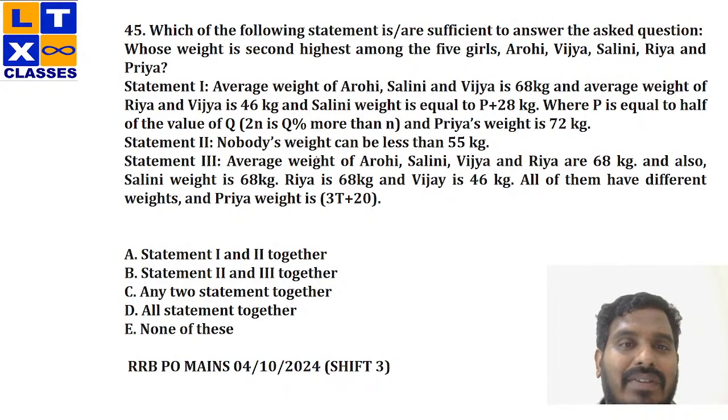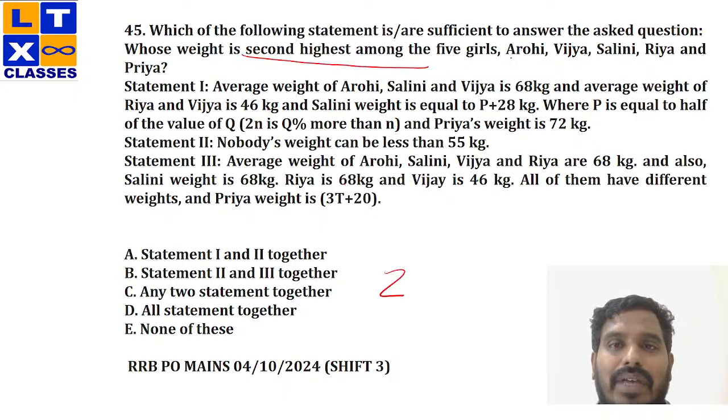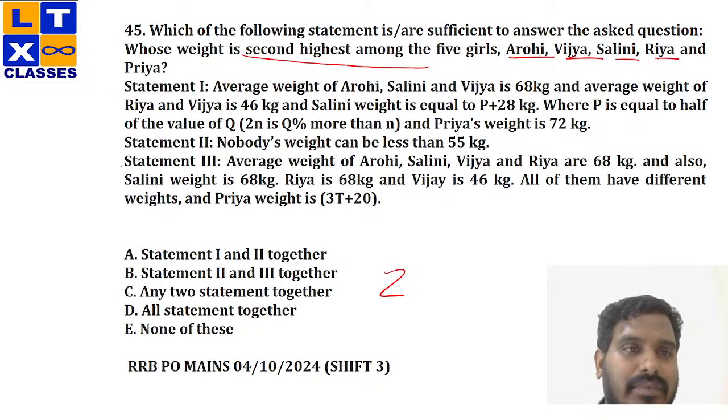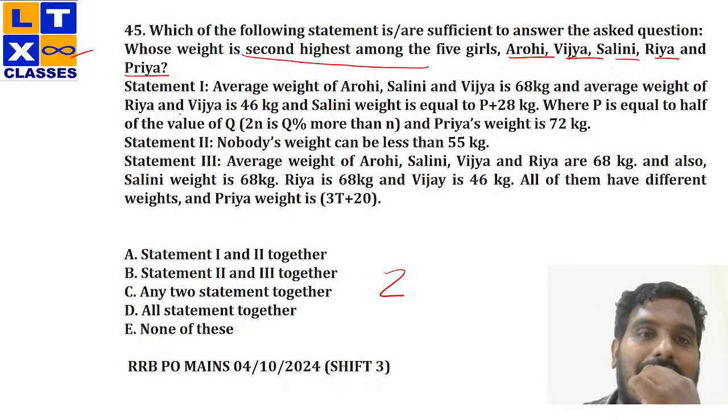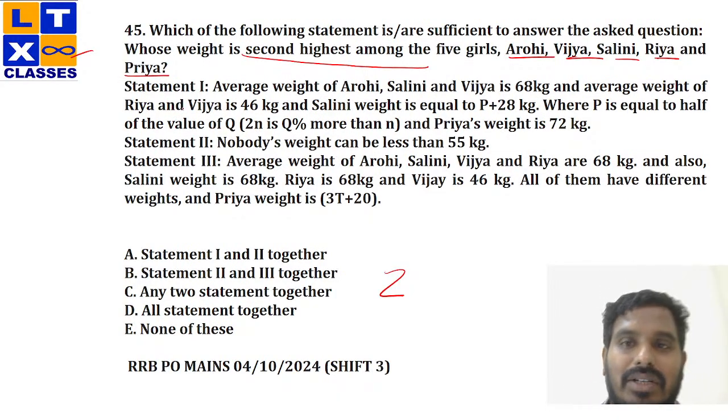Now, statement one, average weight of Arohi, Shalini. See, what were you initially asked? You are not expected to solve the question. You are asked to calculate who is the second highest among the five girls: Arohi, Vijaya, Shalini, Riya, and Priya. Fine. Now, what is statement one? Average weight of Arohi, Shalini, Vijaya is 68. And the average weight of Riya and Vijaya is 46.